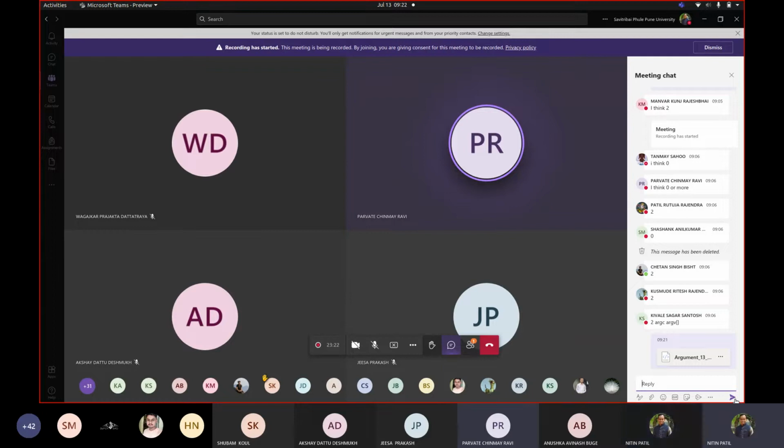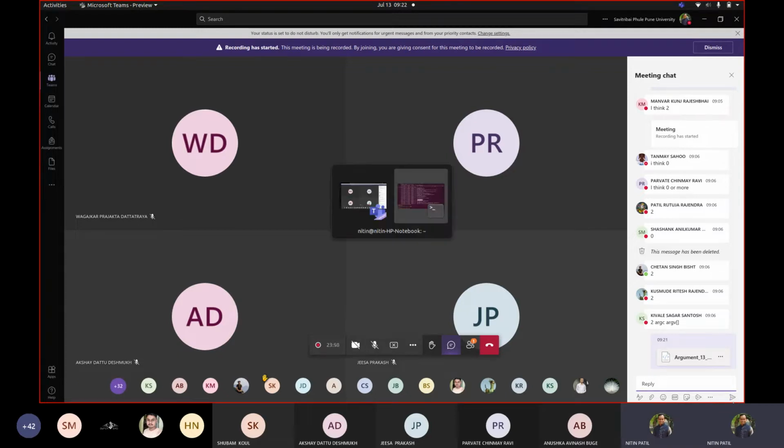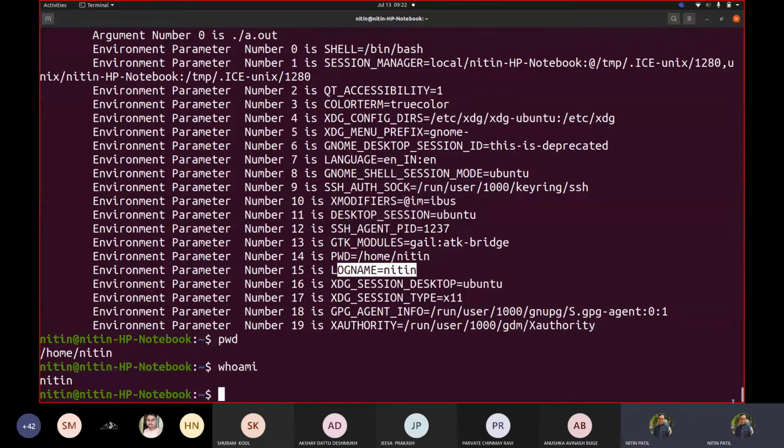Okay, so let me help you out in terms of what exactly we did. So see, when we said I'll be taking my classes online, correct? That time I said you have to join this Microsoft Teams, correct? Ultimately, what I'm trying to tell you is that this is an environment parameter that you should make use of, correct? That would be mandatory for you to use if you want to attend. That's what we can say about this part.